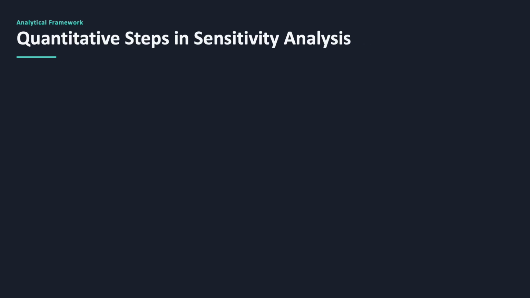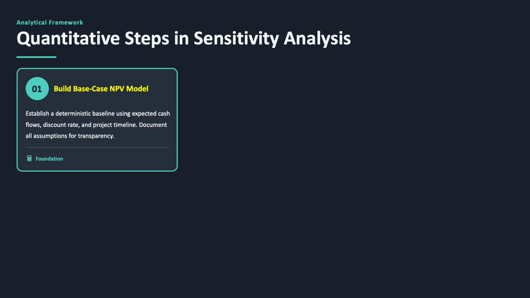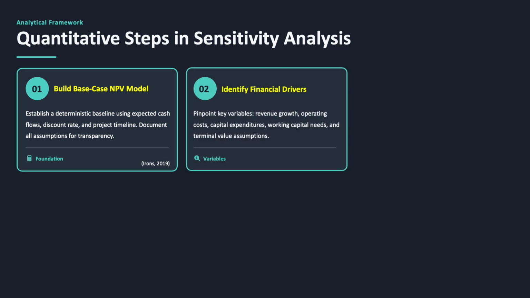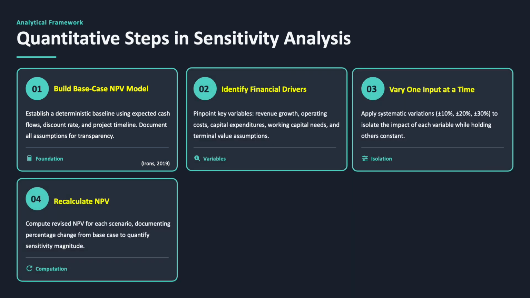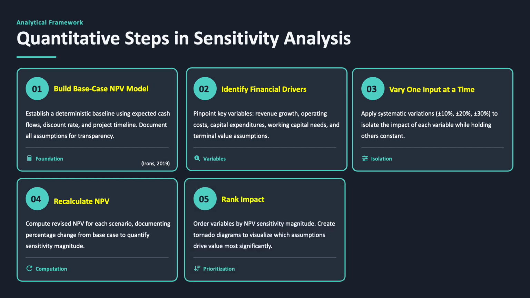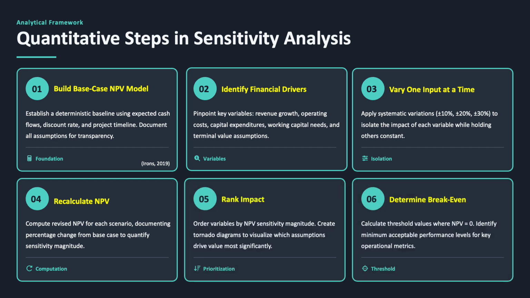Quantitative sensitivity analysis begins with a base case NPV model built from projected cash flows and an appropriate discount rate. The structured process includes establishing baseline assumptions. As Irons emphasizes, net present value, or NPV, is preferred because it measures value creation after accounting for the time value of money. Identifying key financial drivers, varying one input at a time, recalculating NPV, ranking impact magnitude, determining break-even thresholds.